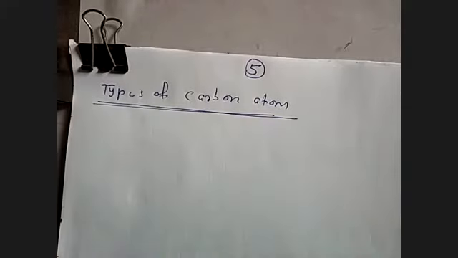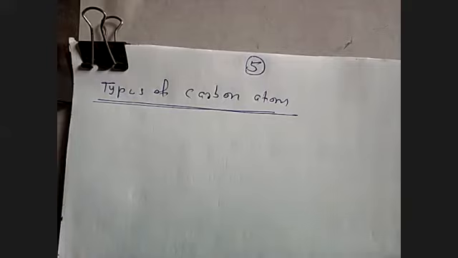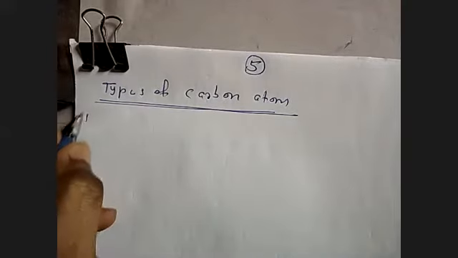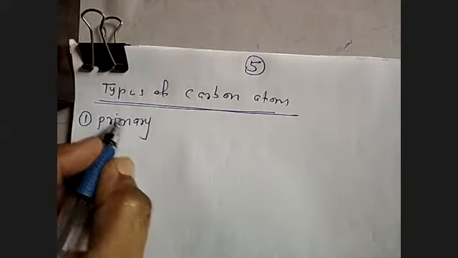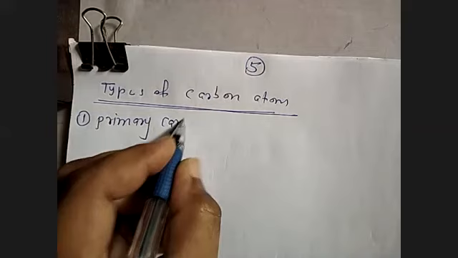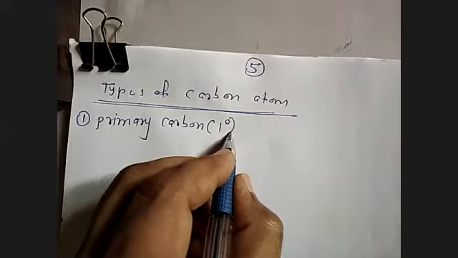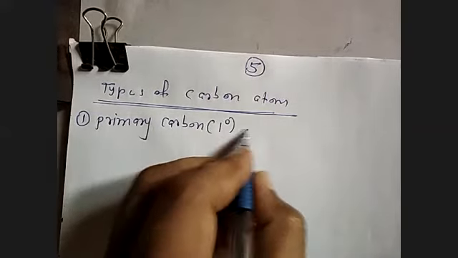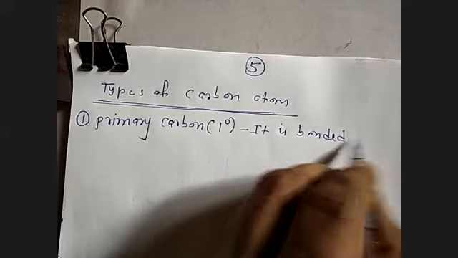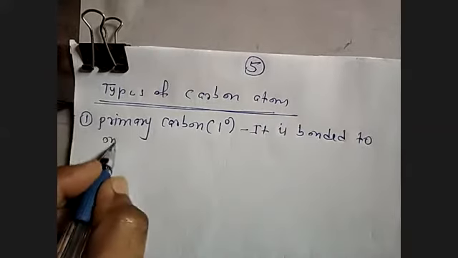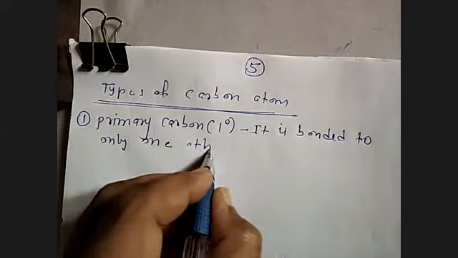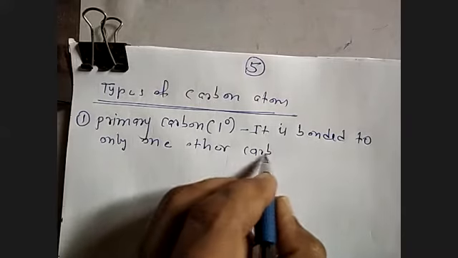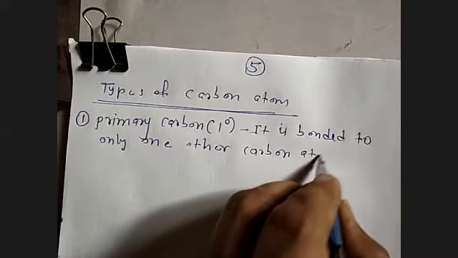The next heading we have is types of carbon atom. The first one is primary carbon, 1 degree. It is bonded to only one other carbon atom.